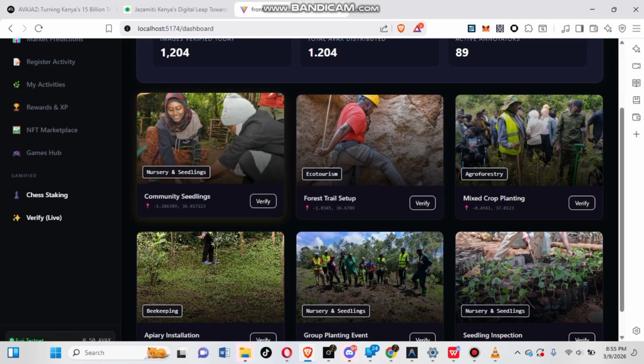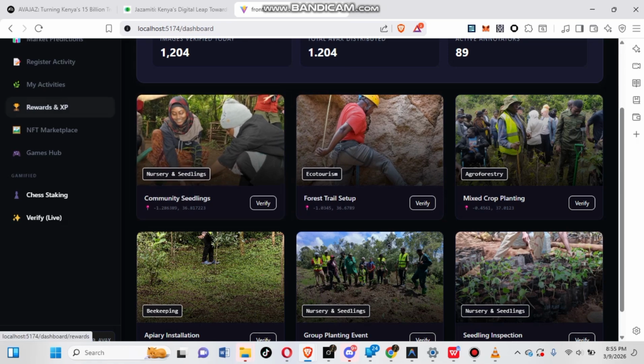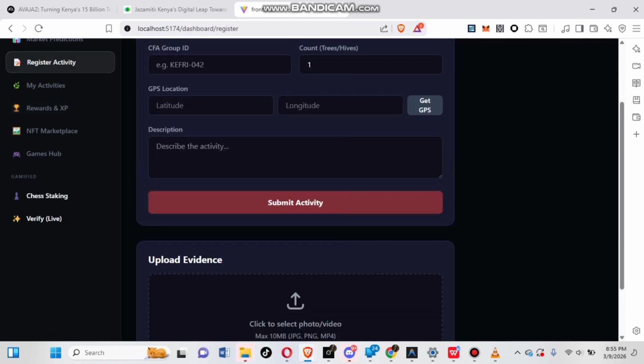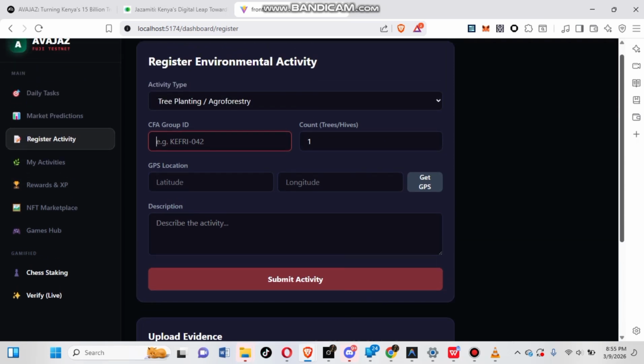Now let's move to the register activity section. This allows community forest association members who are registered to submit real conservation work happening in the field. For example, tree planting, seedling nurseries, beehive installation, mangrove restoration, wildlife or bird counting. The users submit their CFA group ID, their activity, and GPS location. This is where every conservation activity is actually linked to a real location. Every submission is timestamped on Avalanche blockchain, ensuring transparency, accountability, and immutable environmental record.